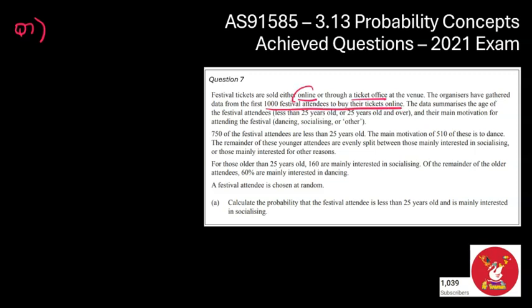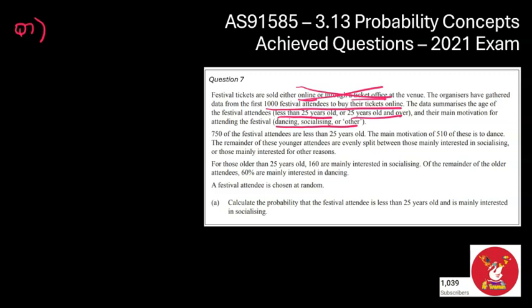That maybe sounds like the total or the online total. The data summarizes the age of the attendees, so we've got less than 25 or older than 25. That's maybe another variable. And the main motivation for attending the festival. So the motivation is another one. So it looks like we've potentially got 3 variables here, but maybe this first one's a trick one because we've only got online tickets. So maybe the fact they could have bought it through a ticket office doesn't actually matter here. So let's keep an eye out for ticket office in the rest of the wording of the question.